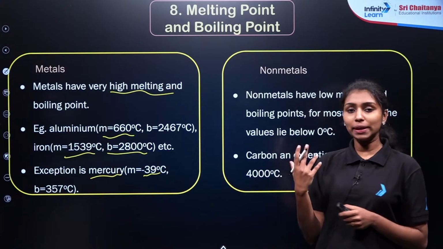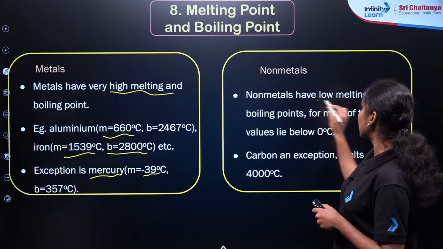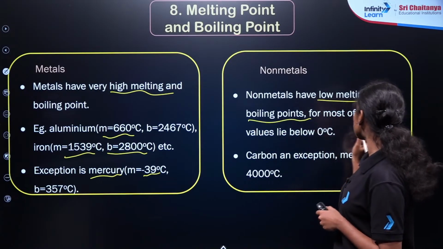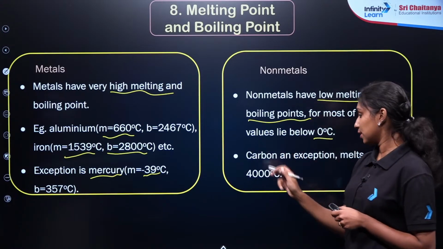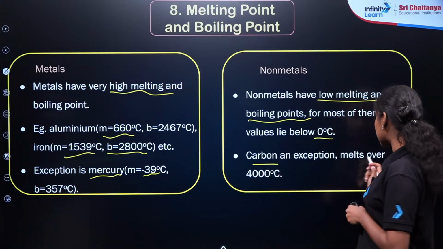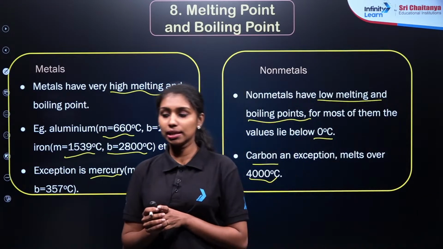Then what about the non-metals? Non-metals have very low melting and boiling points, right? Most of their values lie below 0 degrees Celsius. The exception is carbon, because it has a melting point of around 4000 degrees Celsius. Clear?